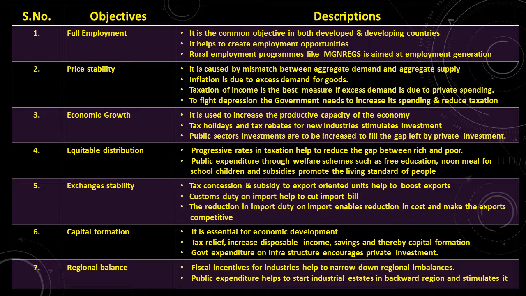Next, economic growth. It is used to increase the productive capacity of the economy. That is, growth of the economy. The productive capacity of the economy should be increased. This is the next important objective of the fiscal policy. Tax holidays and tax rebates for new industries stimulate investment. Public sector investments are to be increased to fill the gap left by private investment.